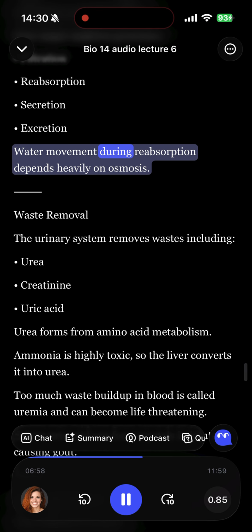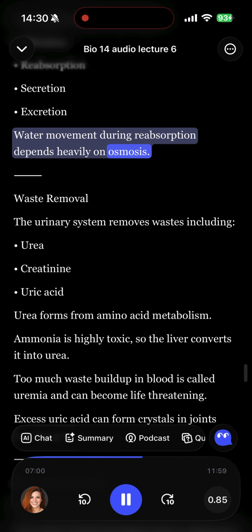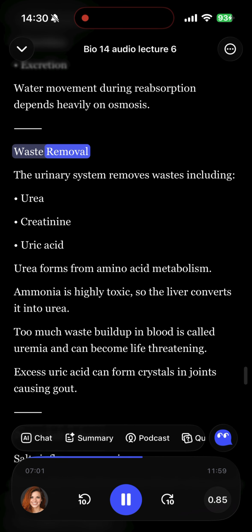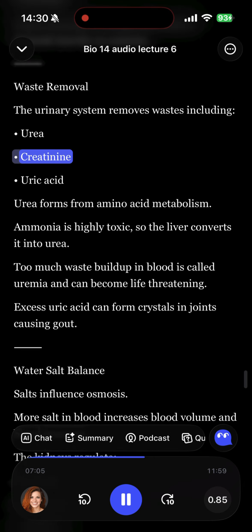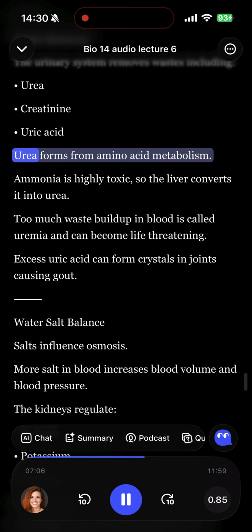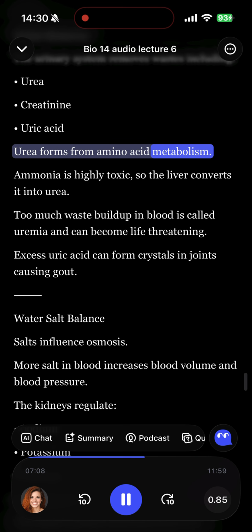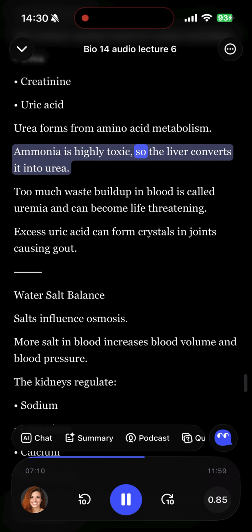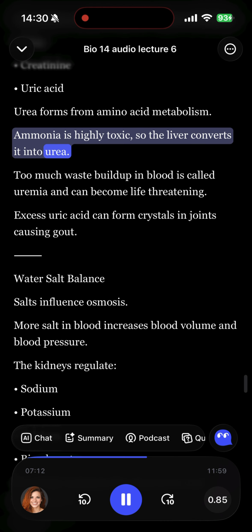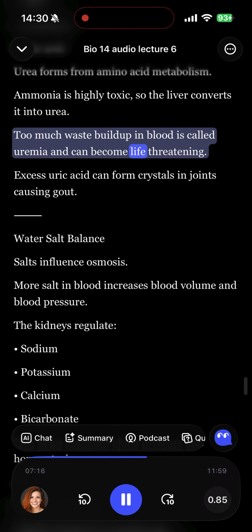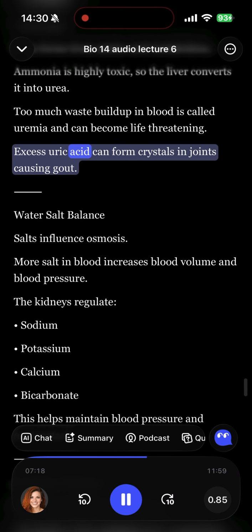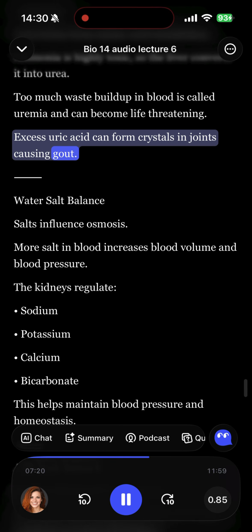Water movement during reabsorption depends heavily on osmosis. Waste removal. The urinary system removes wastes including urea, creatinine, uric acid. Urea forms from amino acid metabolism. Ammonia is highly toxic, so the liver converts it into urea. Too much waste buildup in blood is called uremia and can become life-threatening. Excess uric acid can form crystals in joints, causing gout.